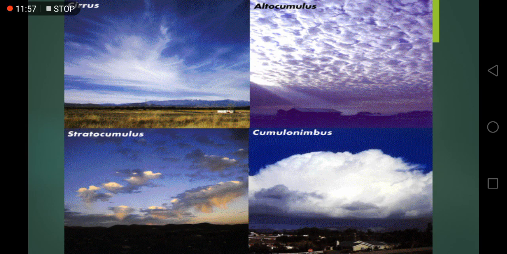Okay, these are the first types: cirrus, altocumulus or cumulus. There are further different types, stratocumulus. These are the further different types of these clouds. Cumulonimbus.